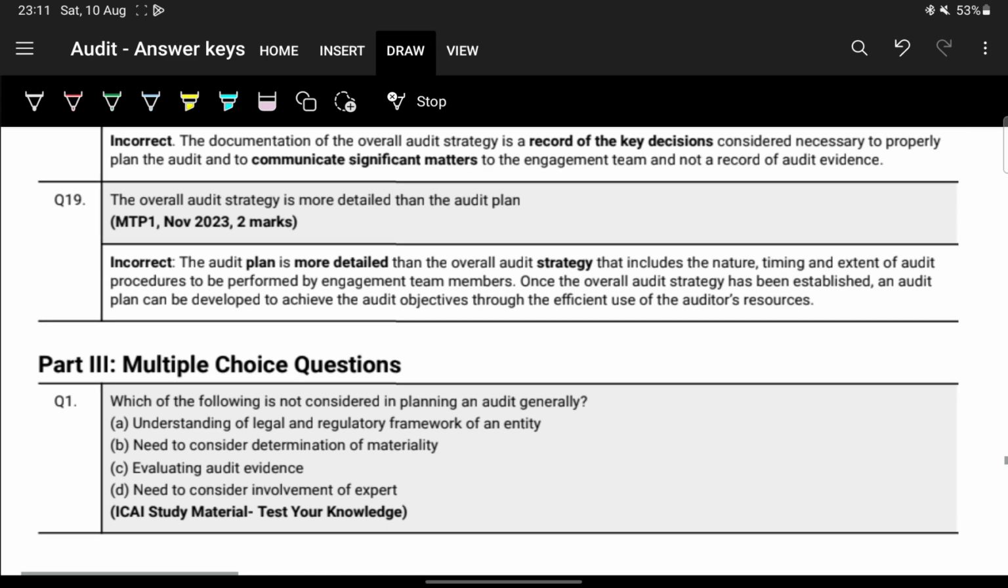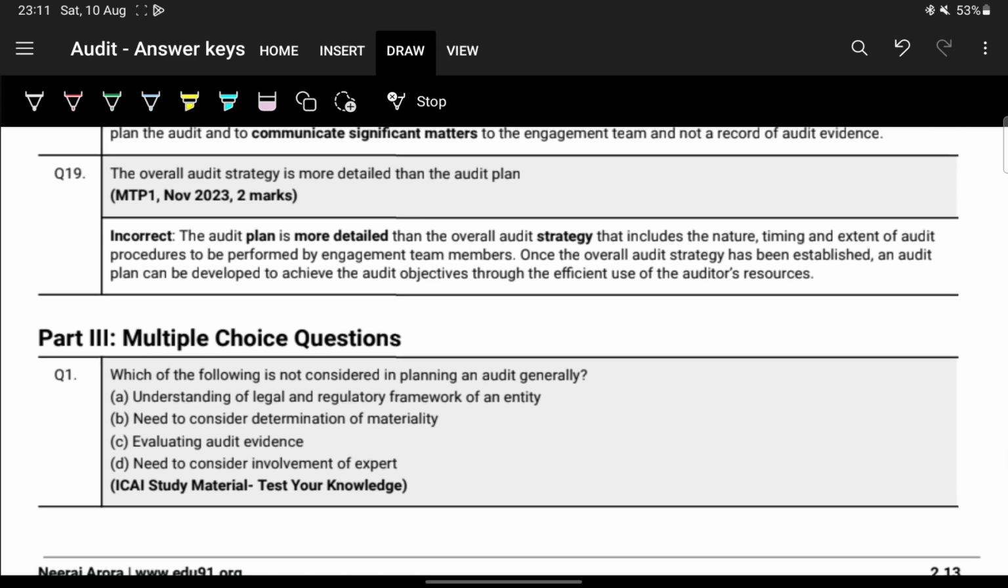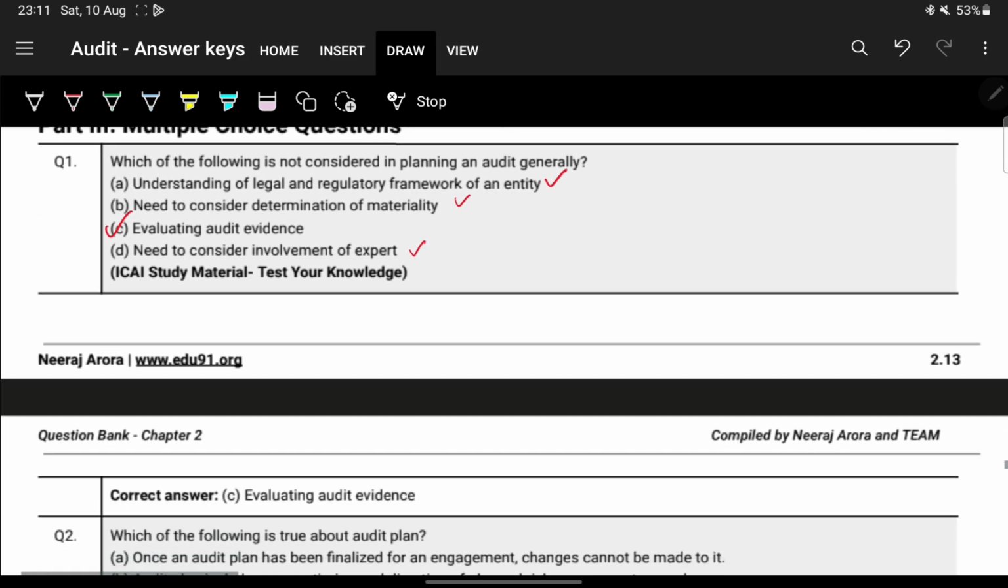Next, which of the following is not considered planning in audit generally? Understanding regulatory framework, determination of materiality, evaluating audit evidence, and need to consider the involvement of experts. Firstly, this is correct, we need that. This is covered under planning. This is also covered under planning. This is also covered under planning. Evaluating audit evidence is not part of planning. So the answer is C.